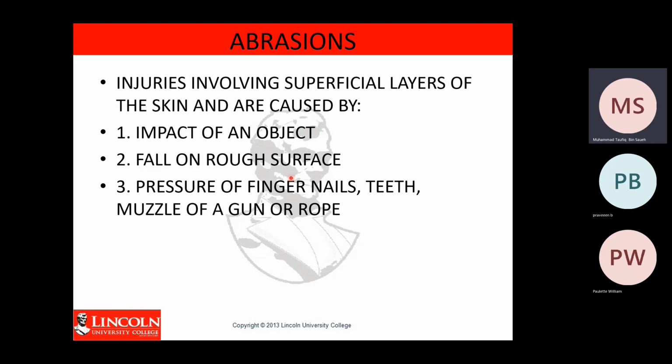This is what we call abrasion. It is the most common one, especially when you trip or fall. You hit your skin on the floor or the stair or some object, and your skin becomes redder or sometimes bruised. These are the most common injuries that happen in the workplace.